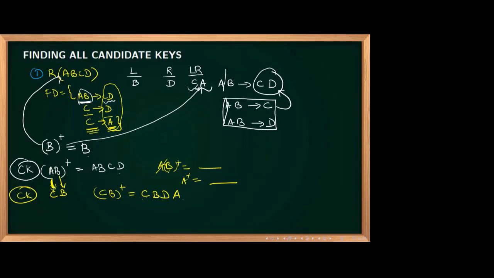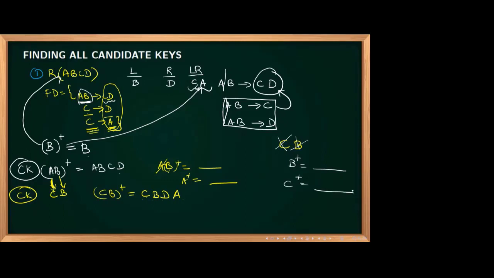Now you may be thinking, how come you ensured that it is a candidate key? It may be a super key also. Then I will tell you. Now you check for a reducible property. Can you reduce CB? How can you reduce CB? You cannot. You remove C and take the closure of B. You will not get everything. You remove B and take closure of C. You will not get everything.